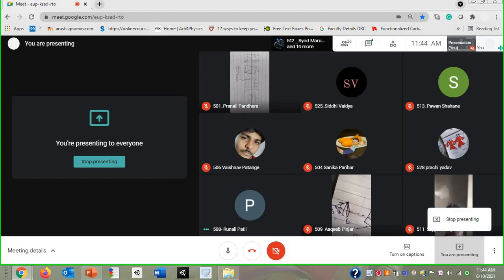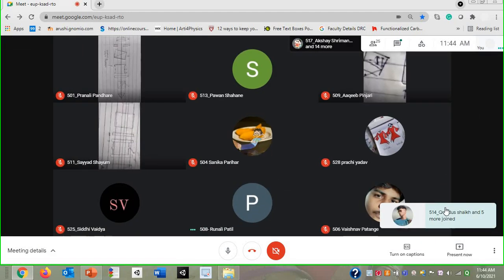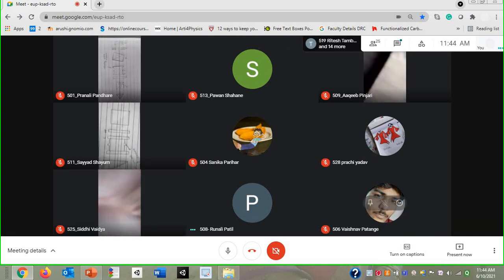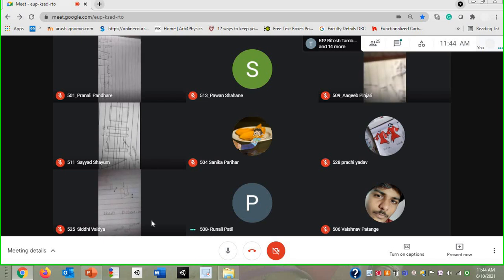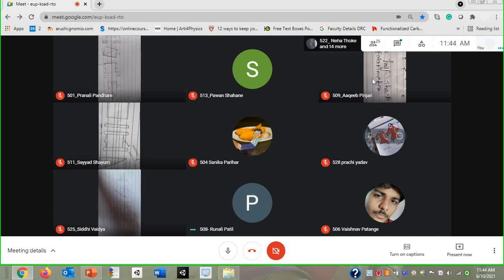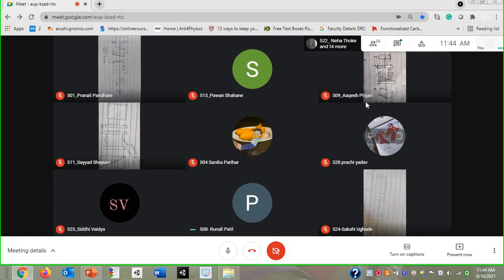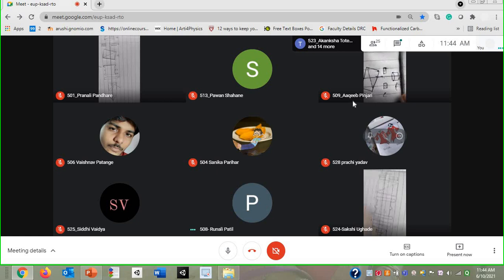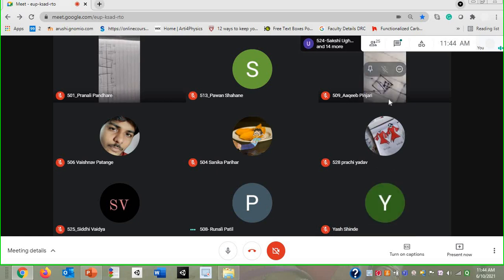Yes, Akib is also showing the screen. Okay, good. Okay, Sayyid is also showing it. Good. Okay, Siddhi has also shown. Good. Okay, what about others? Sakshi has shown. Good, Sakshi. Yes, Akib, seen. Good.